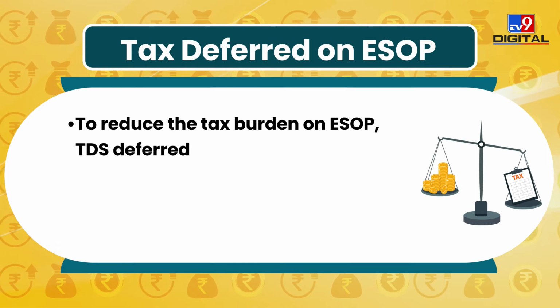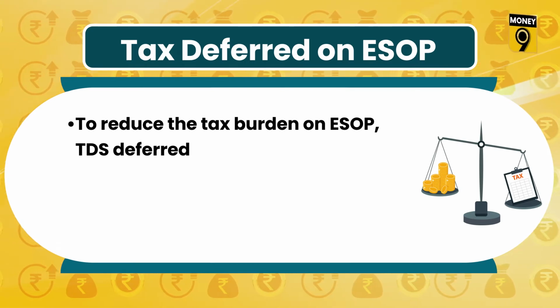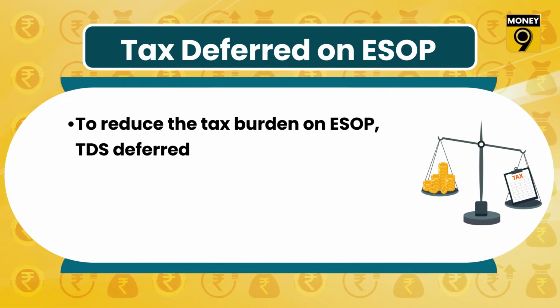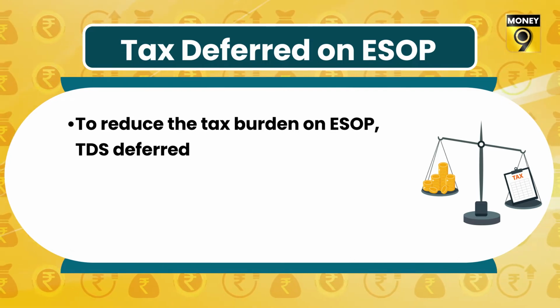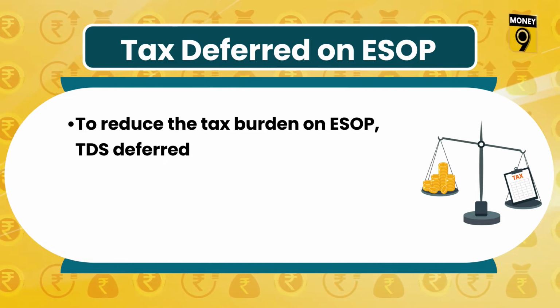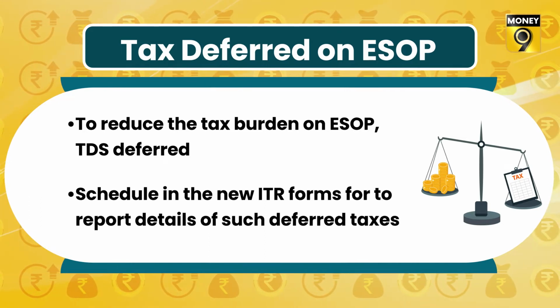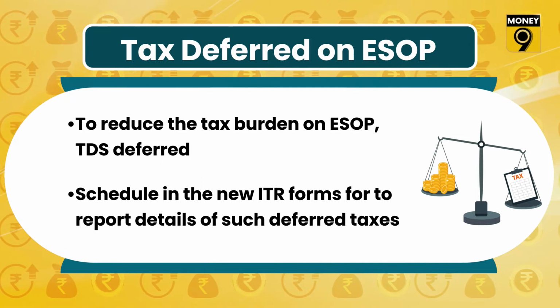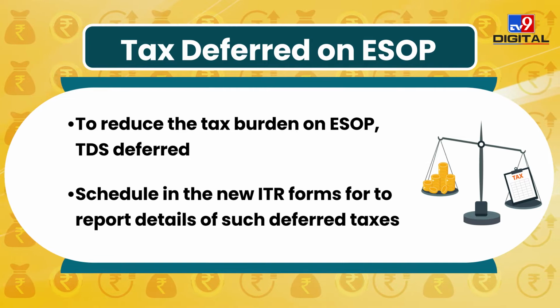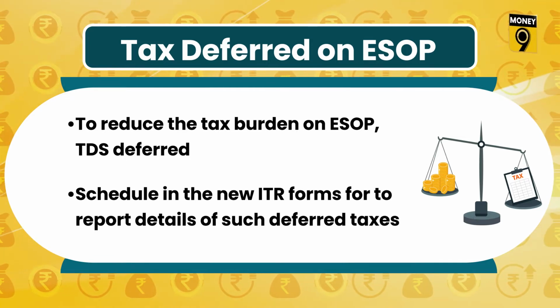To ease the burden of payment of taxes on exercise of ESOPs by employees of eligible startups, the Finance Act 2020 had provided for deferral of TDS on perquisite value of ESOP. The new ITR forms provide for a schedule for reporting details of such deferred taxes. This time, while filling the ITR form, the employee will have to mention the amount of tax deferred.